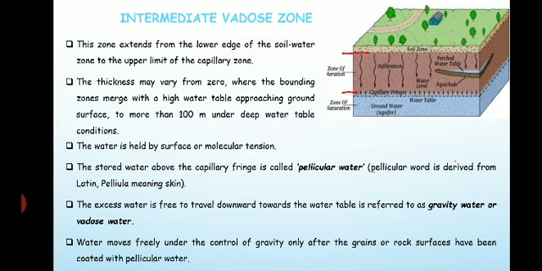Once it becomes saturated, then it moves downward under gravitational force, and that water is called the gravity water or Vadose water. So this is the intermediate zone or Vadose zone, the intermediate Vadose zone.